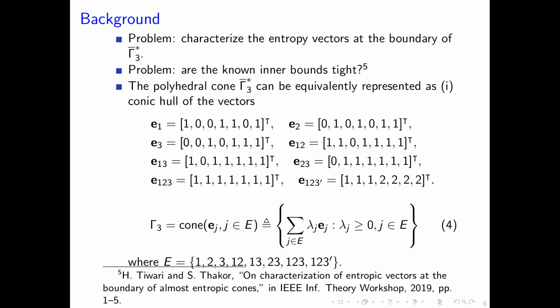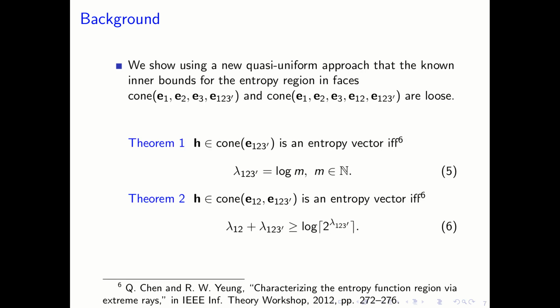So the problem is to characterize the entropy vectors at the boundary of the closure of gamma 3 star, and the sub-problem is: are the known inner bounds tight or not? The polyhedral cone, the closure of gamma 3 star, can be equivalently represented as the conic hull of the vectors E12, E123 prime, and the definition of gamma 3 in terms of the cone is given in equation number 4. Here we show a novel approach using quasi-uniform vectors that the known inner bounds for the entropy region in the first phase and the second phase are loose.